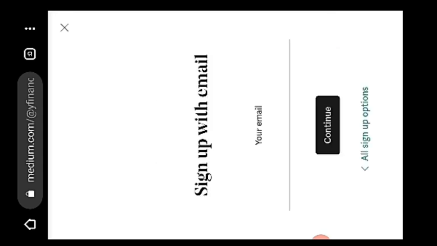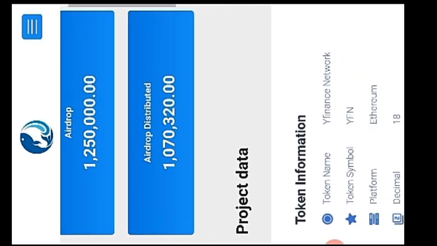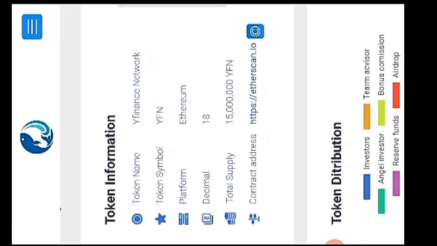Now sign in with your email, the email which you gave while creating your account. Just enter your email and password and hit the continue button. It's the dashboard of your account. Right now you are a member of Y Finance Network.